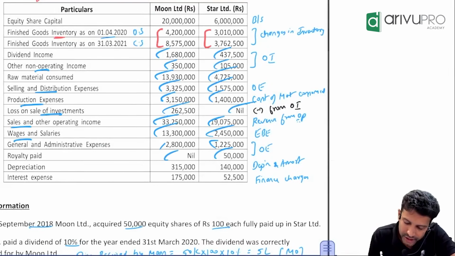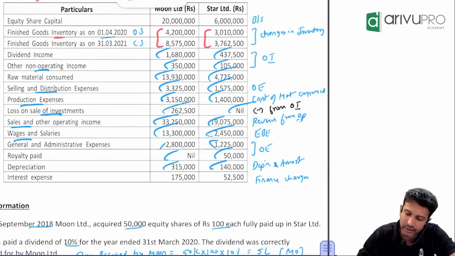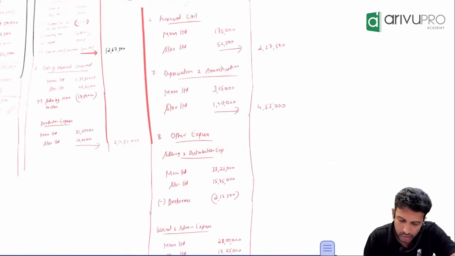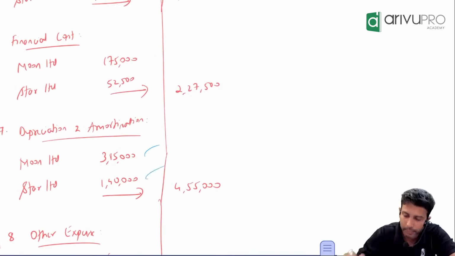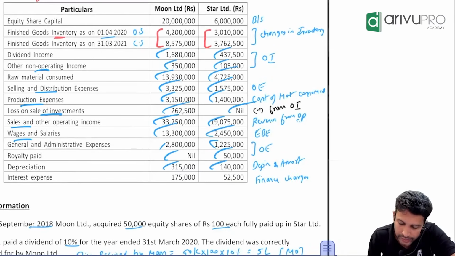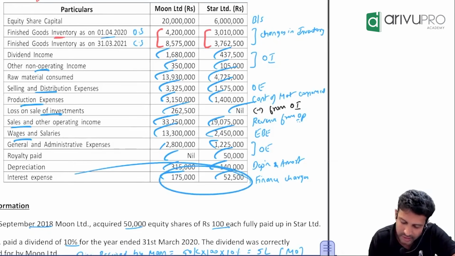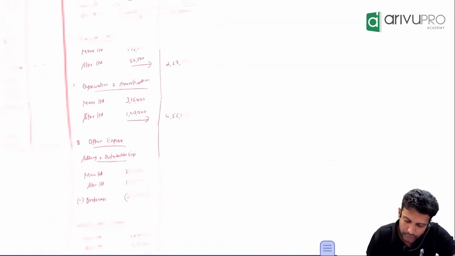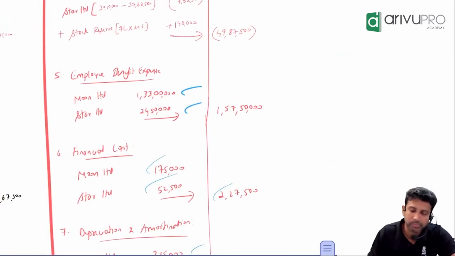Okay, depreciation. For depreciation, we have a separate category. Yeah, depreciation and amortization is a separate category. So show it there. 315 and 140. Where is it? Here. 315 and 140. Same number. Next, interest expense. Interest is a finance cost. For finance cost, we have a separate category. So show it there. 175 and 52,500. Where is it? Here, fine. 175 and 52,500. Both are added up.